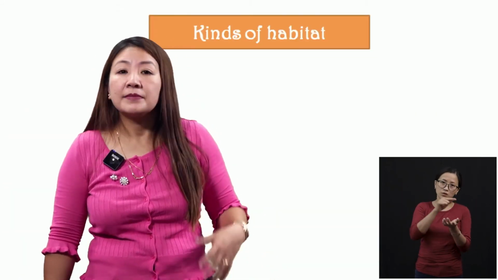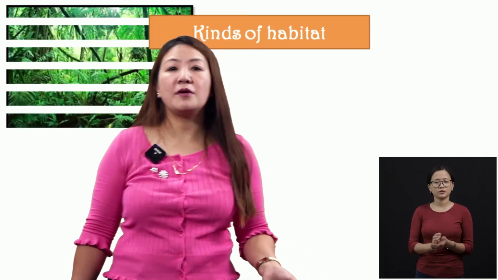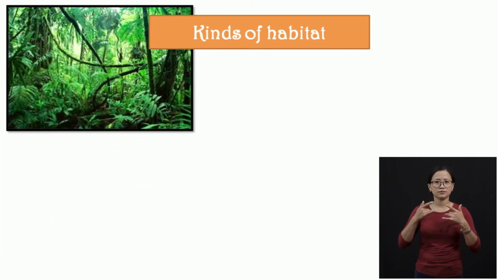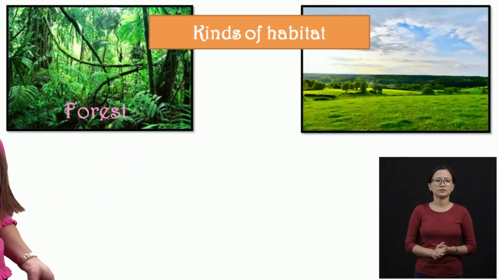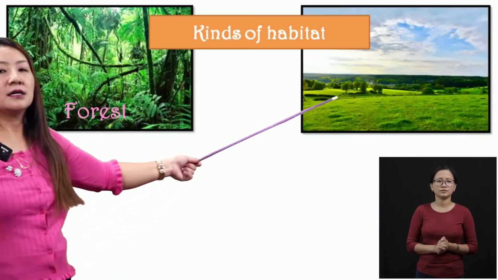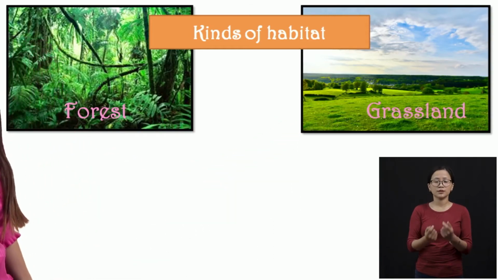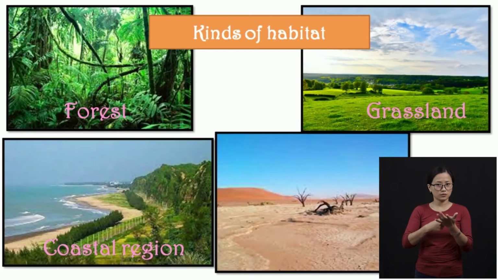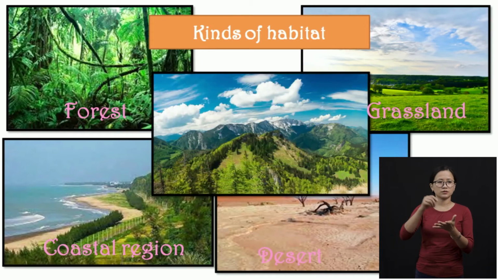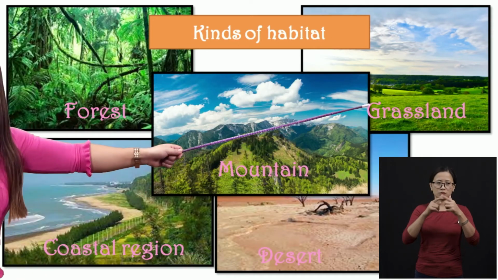Okay, let us see the different kinds of habitat. Very interesting. Now, what do you see here, children, in the picture? This is a forest, right? Then here we have, what is this? Low grasses, grassland. Then we have a coastal region. We have a desert. We have mountains. See? Forest, mountain, coastal region, desert, grassland.